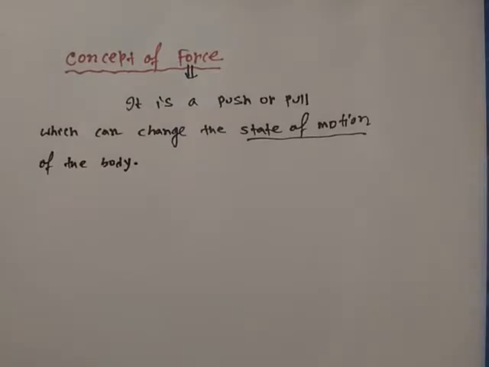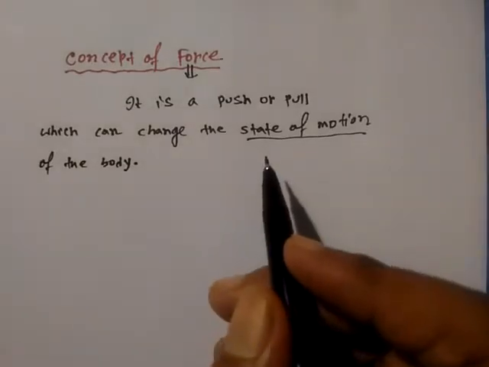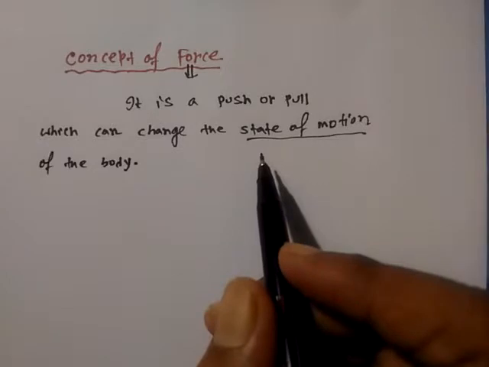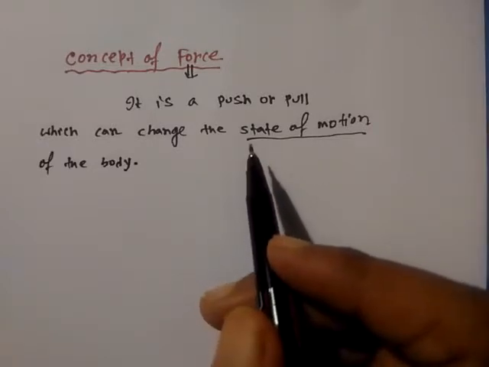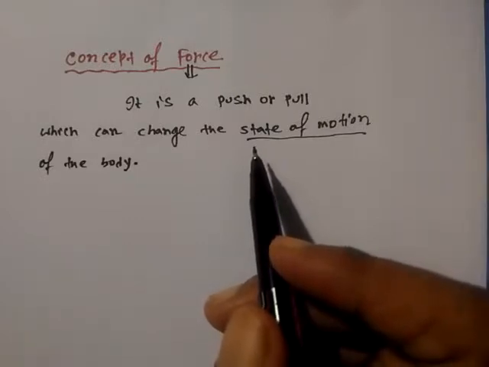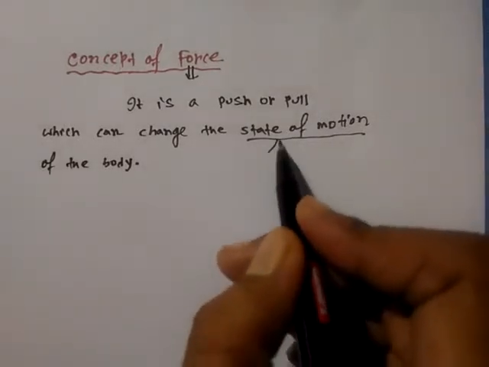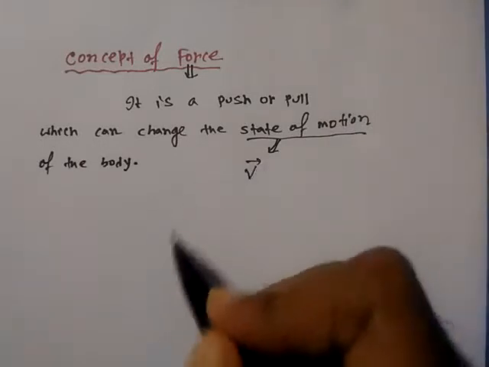Here the term change of state of motion is very important, because a force is said to act on a body or a particle only when the state of motion of the body changes, and this state of motion is characterized by velocity vector v.